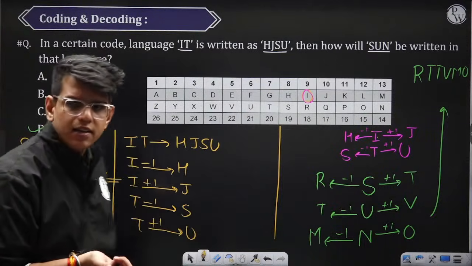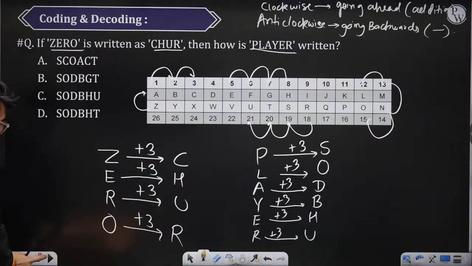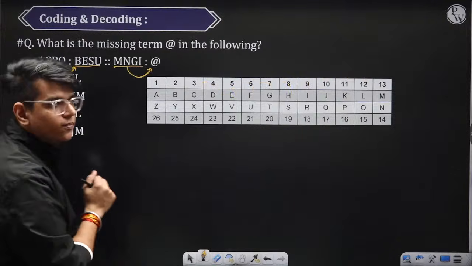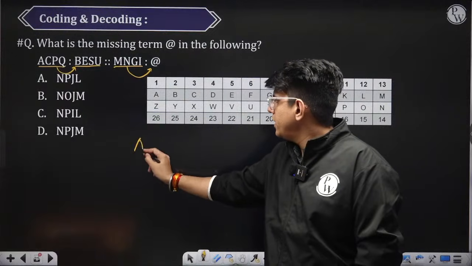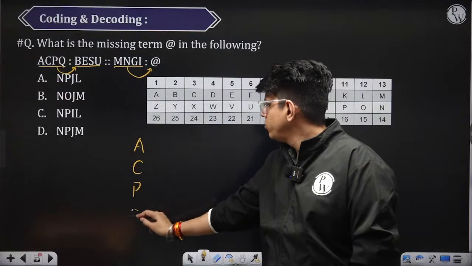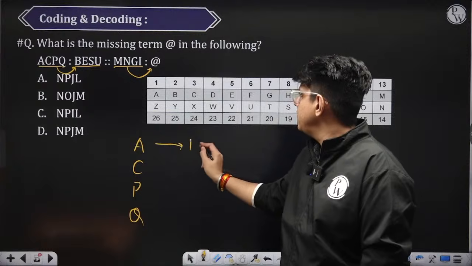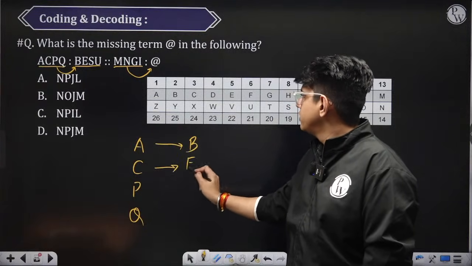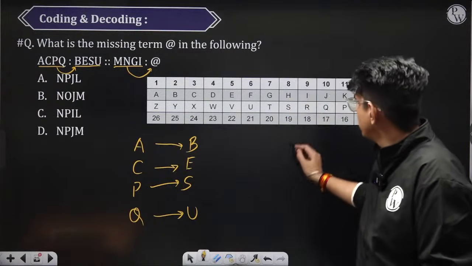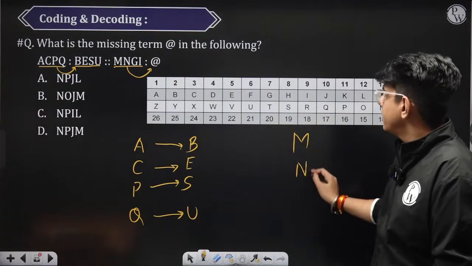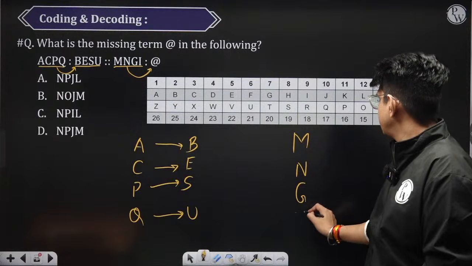Don't worry. ठीक है? अभी चलते हैं जिस क्वेश्चन पे हमको अभी सॉल्व करना है. You need to solve this question. If ACPQ is connected to B, E, S and U, how can we connect M and GI with something else?